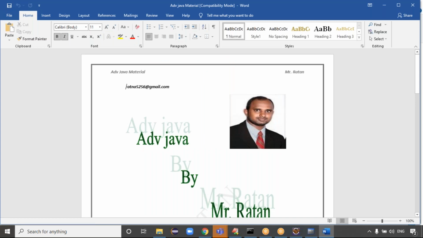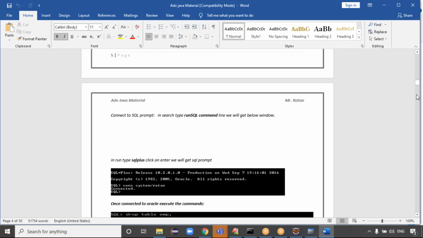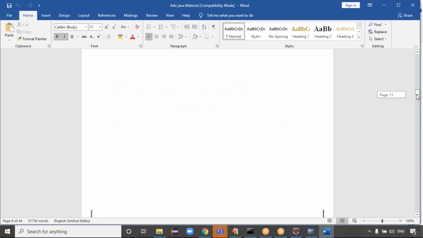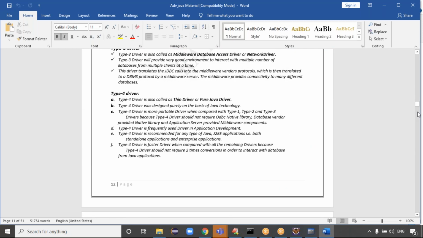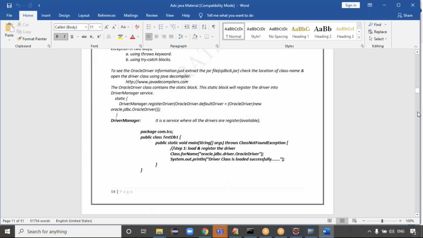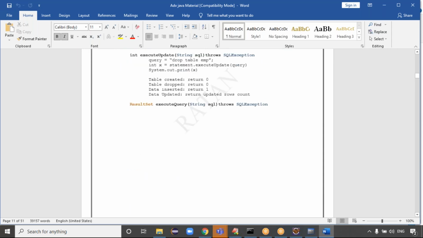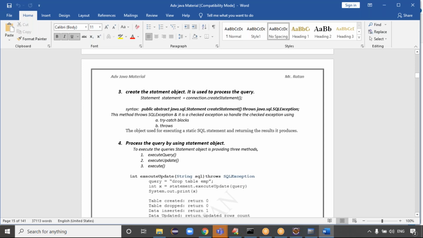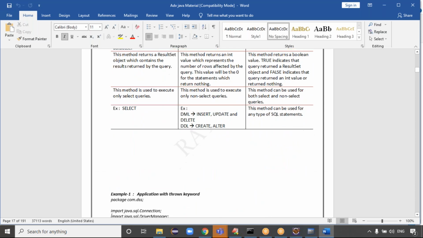What about the execute method, guys? The execute method is for both updation queries as well as selection queries, right? Exactly. Because it is for both updation and selection queries, what is the return type of the execute method? Guys, what is the return type of the execute method?